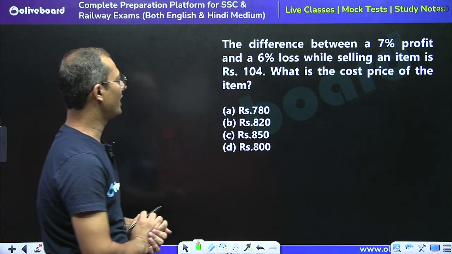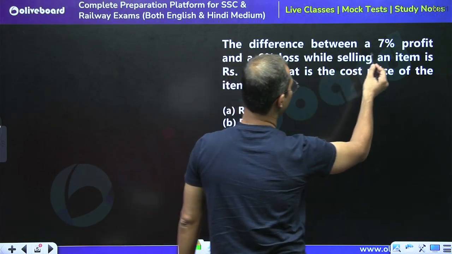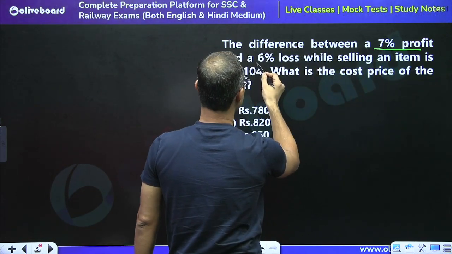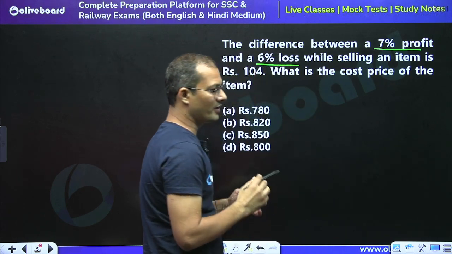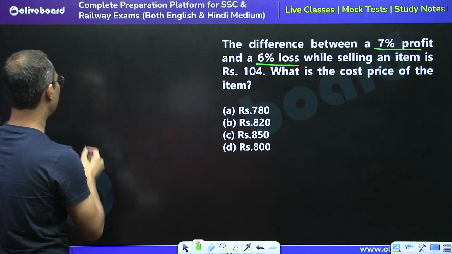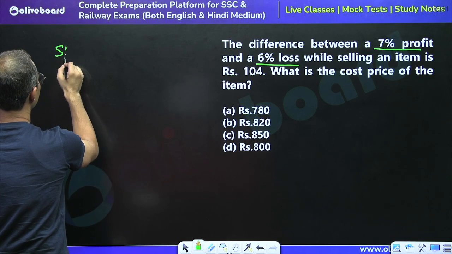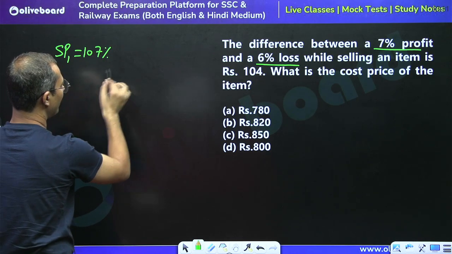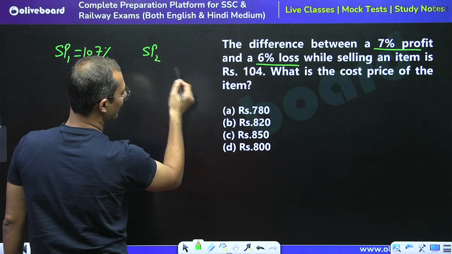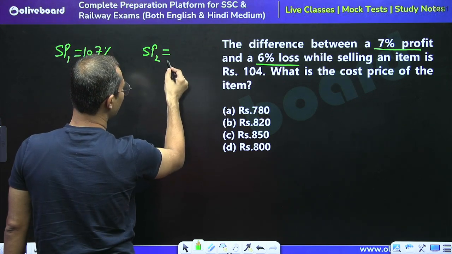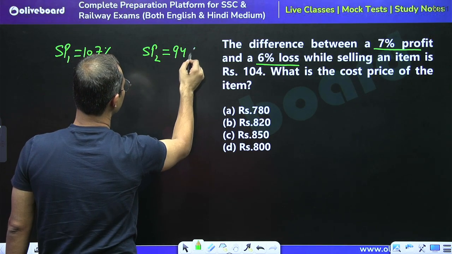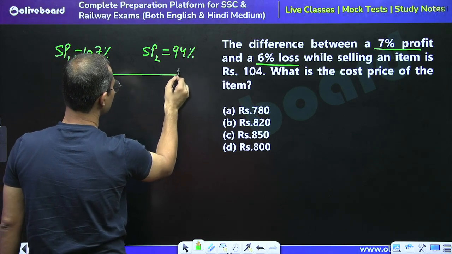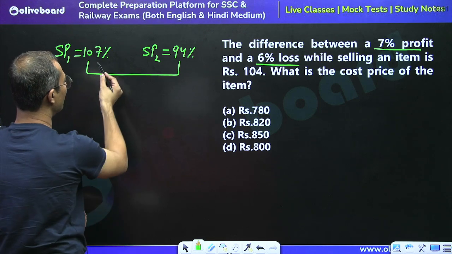If one is selling an article at 7% profit, it means the selling price is 107%. If one is selling at a loss of 6%, in that case the selling price is 94%. So the difference between these two selling prices would be equal to how much?